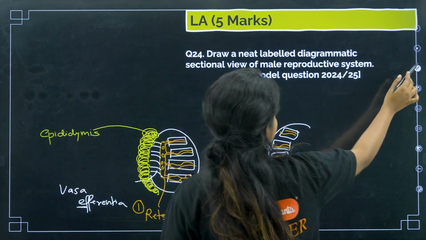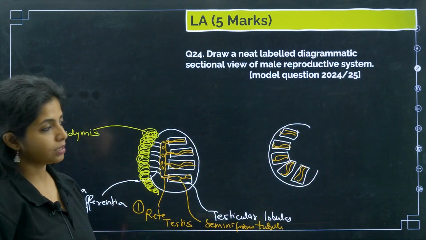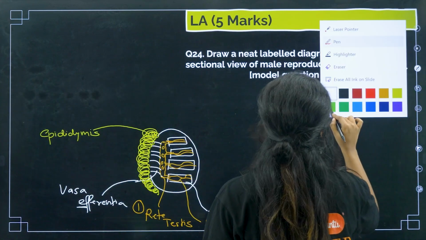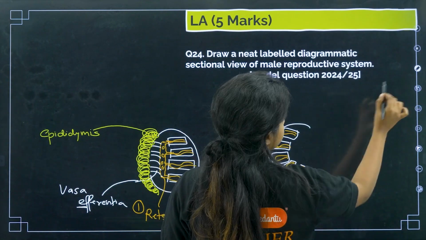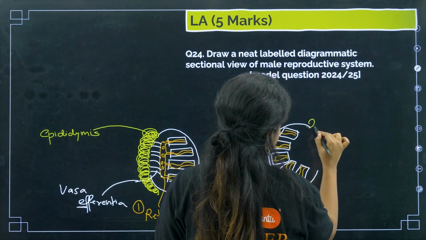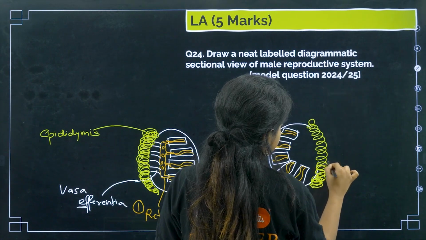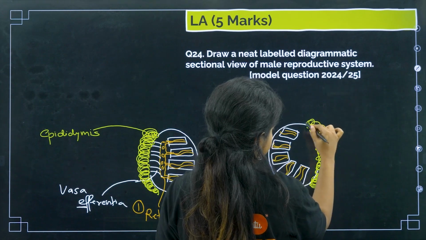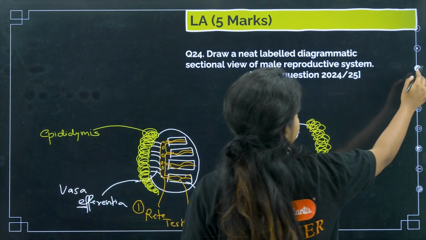So this becomes your vasa efferentia, and there you have the epididymis. Similarly over here also you have the same things. I am not making all the things. Okay, just a second. But there is our epididymis over here.